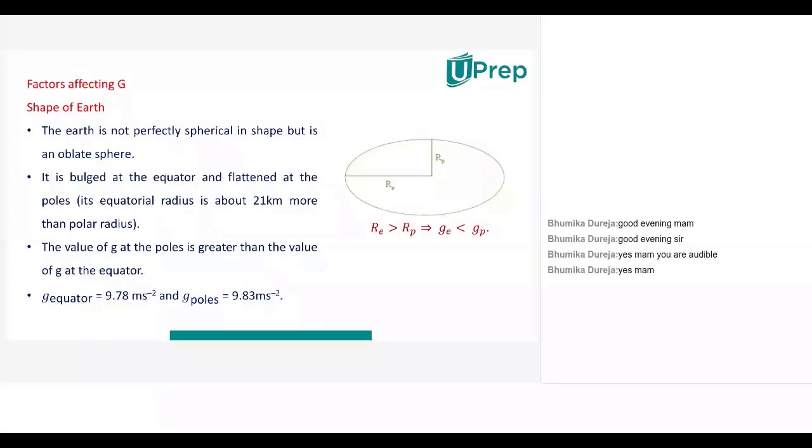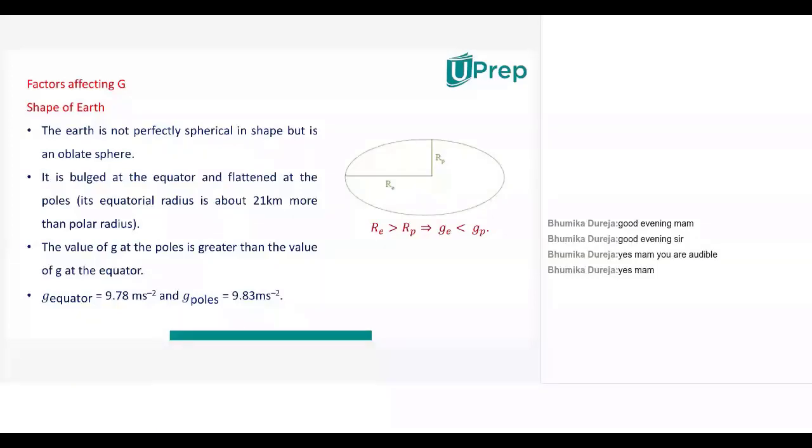In session 3, we discussed the different factors which affect the value of g. The shape of the earth stands first in the list. As you might know by this time, the earth is not a perfect sphere.